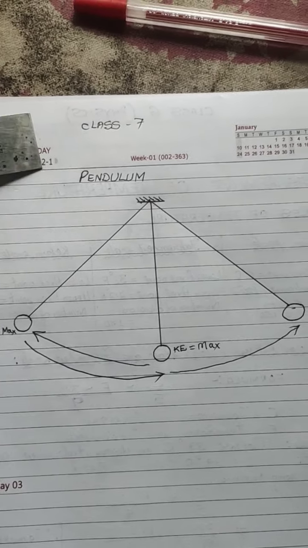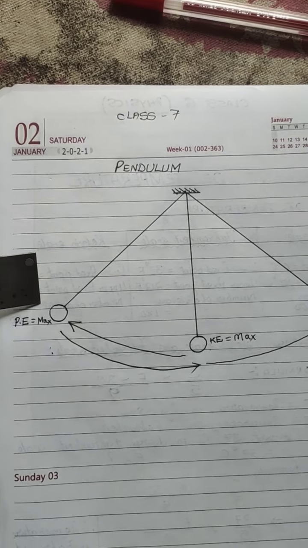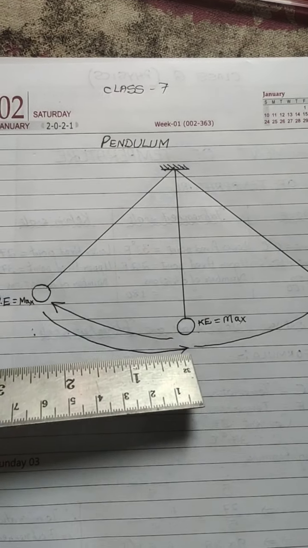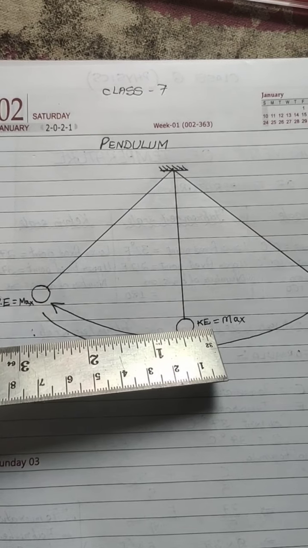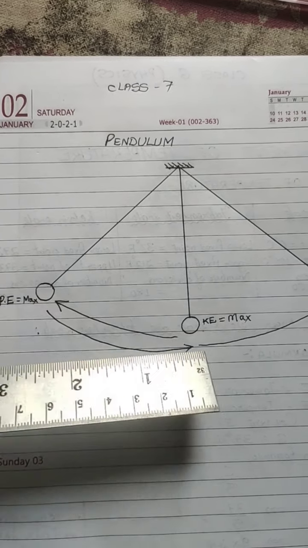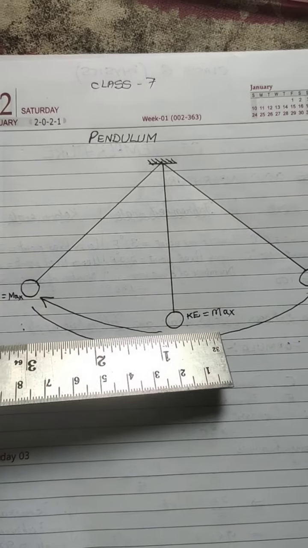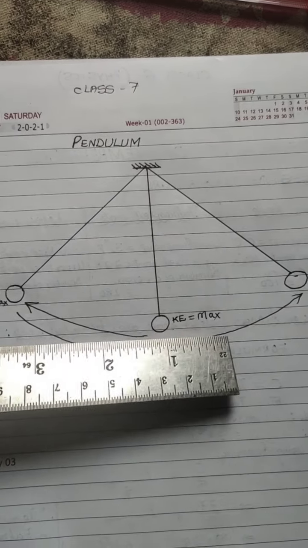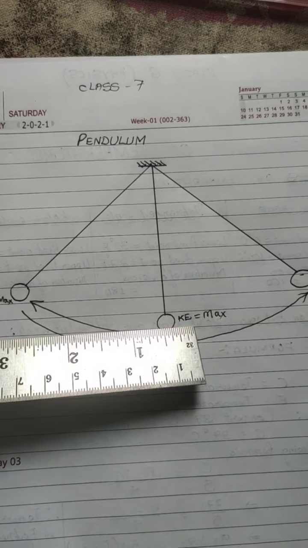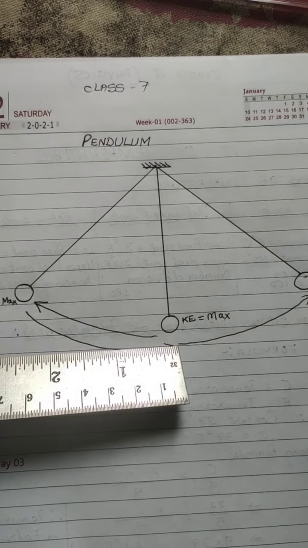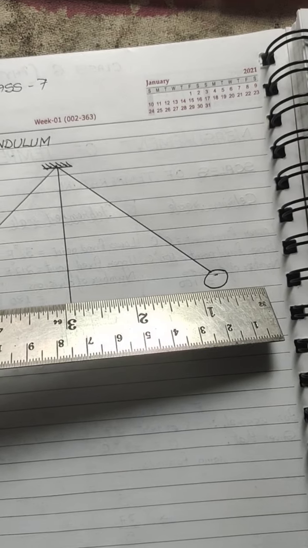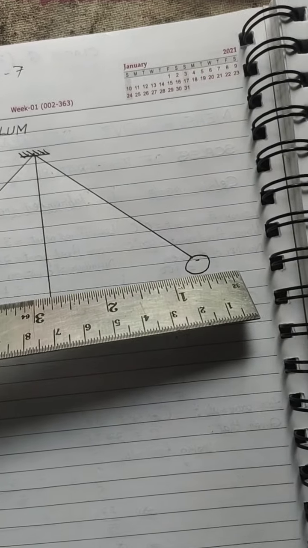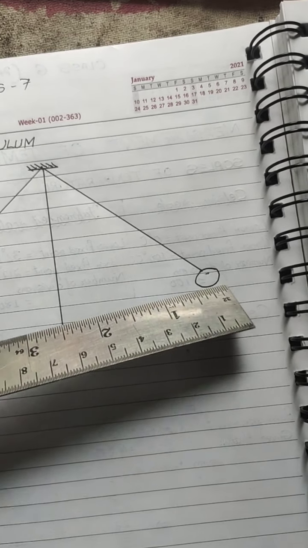Now here it is. This particular bob which was at this position now starts coming back, and when it has come to this position, it has gained its maximum velocity. From here till here, when the pendulum is allowed to come, at this point the pendulum has attained the maximum speed. So at maximum speed, kinetic energy is also maximum. Now after coming here, it will not stop. It will continue towards its other extreme position. This was one extreme position. From here it will continue towards its opposite extreme position at this point.